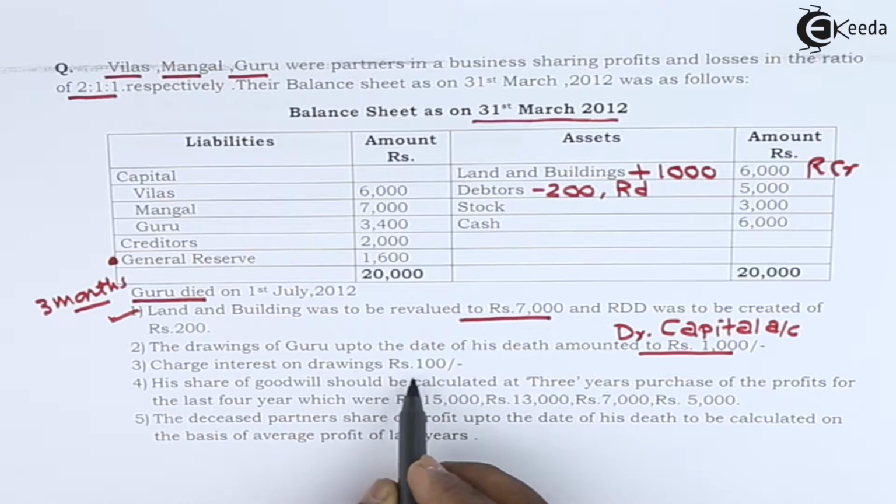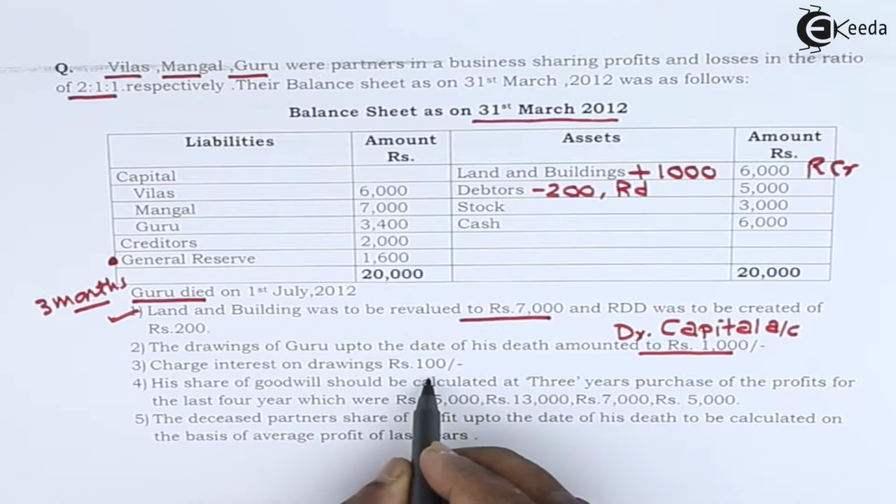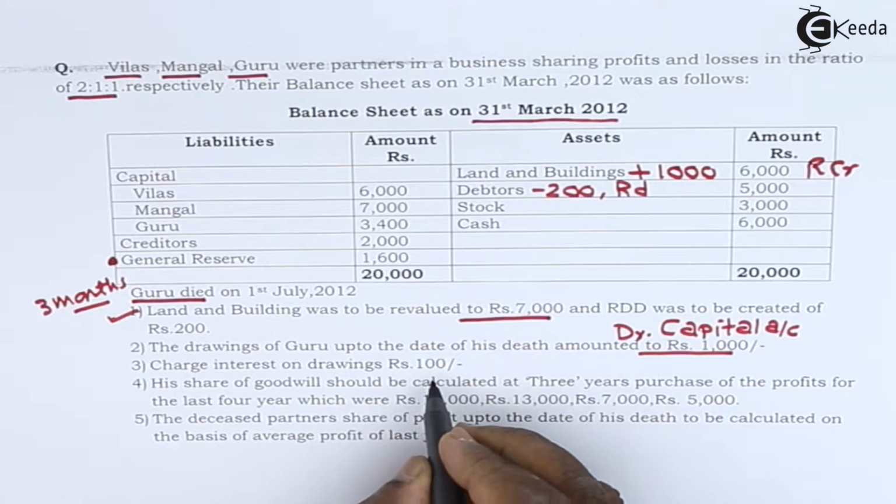Charge interest on drawings rupees 100. Here interest on drawing is clearly given, rupees 100. We are not required to calculate. This amount will be debited to his capital account.